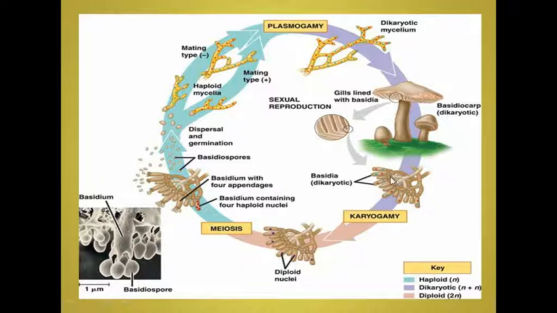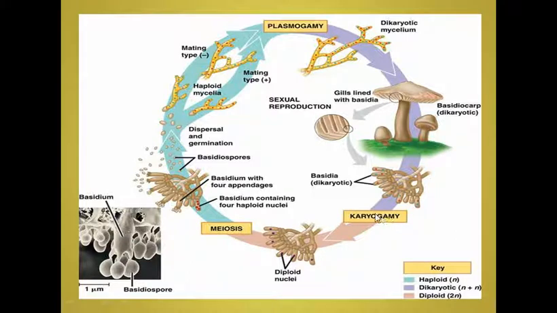The walls of these hyphae which form basidia separate the basidia from the rest of the mycelium, because nuclei, both male and female nuclei, are present in each basidium. So basidia are here in dikaryotic stage.